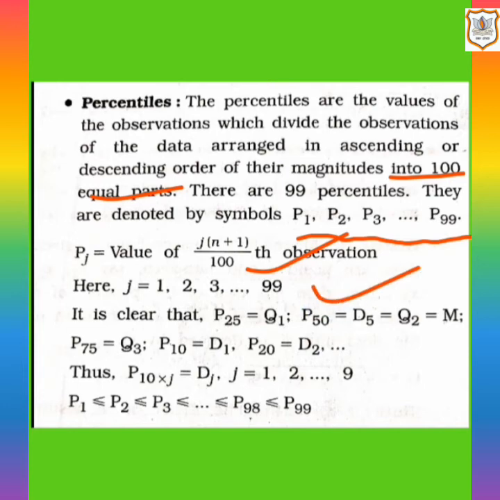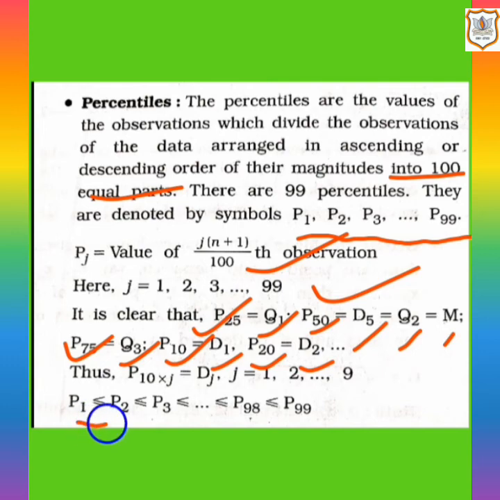So here again you have to remember this point. P25 is equal to Q1, P50 is equal to D5, Q2 is equal to the median. P75 is Q3, P10 is D1, P20 is D2. So these are the things to be remembered. Here you can see P1 is less than or equal to P2, P2 is less than or equal to P3, and so on up to P99.